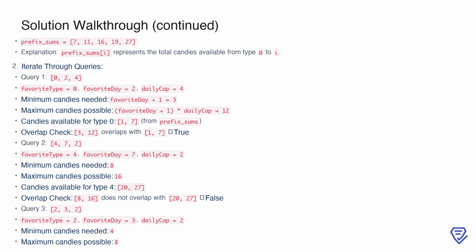For query 2, type 4 on day 7 with a daily cap of 2, the range needed is 8 to 16, but the range for type 4 is 20 to 27, so there's no overlap, and the answer is false. Finally, for query 3, type 2 on day 3 with a daily cap of 2, the needed range is 4 to 8, and the available range for type 2 is 12 to 16, resulting in another overlap and a true answer.